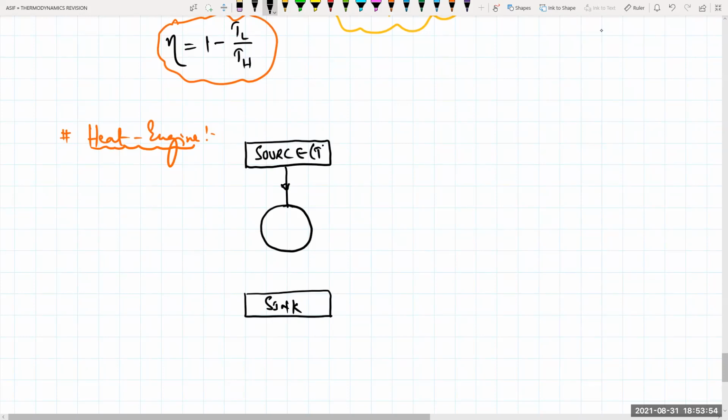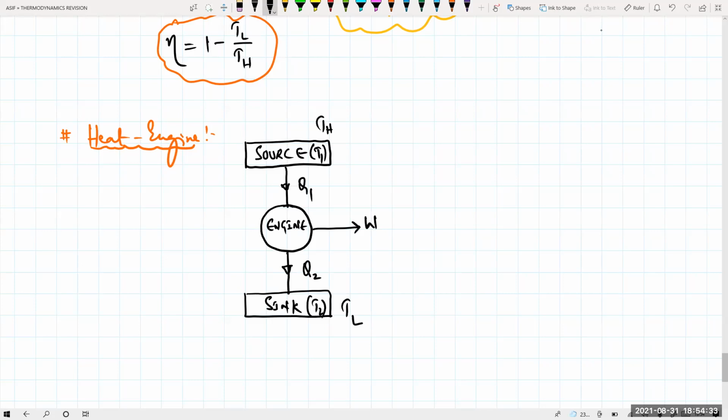That is nothing but your T1, the higher temperature. Then this is at lower temperature, T2. The source is nothing but fuel. That fuel goes to the engine. The engine will start, utilize a certain amount of petrol and convert it into mechanical energy, which carries you along with the complete car from one destination to another. That means this engine is doing certain work. It takes heat Q1 from the source, rejects heat Q2, and does the work done.